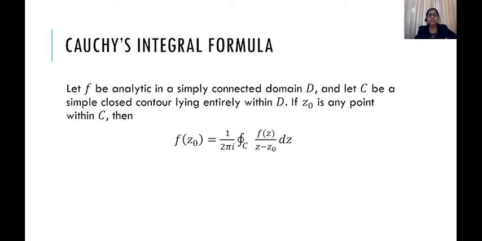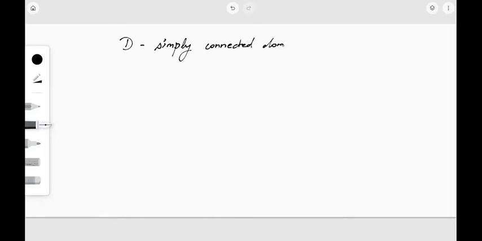How can we get the value of the function with the help of this formula and the Cauchy-Goursat theorem? The basic idea is, we have D, the simply connected domain, and I am going to choose the contour C over which we are going to evaluate the integral.